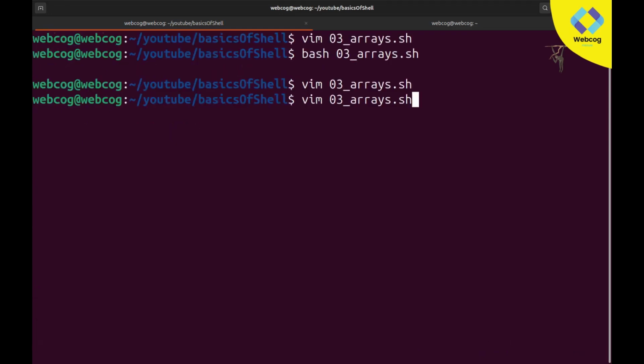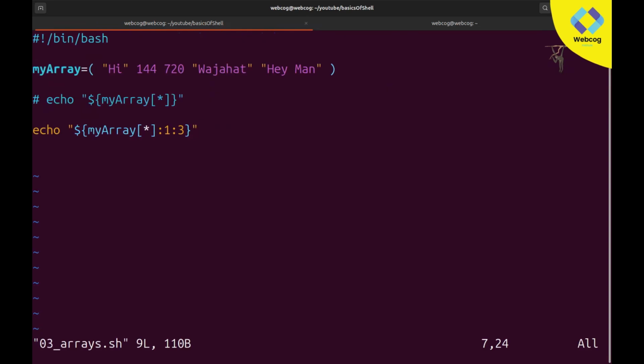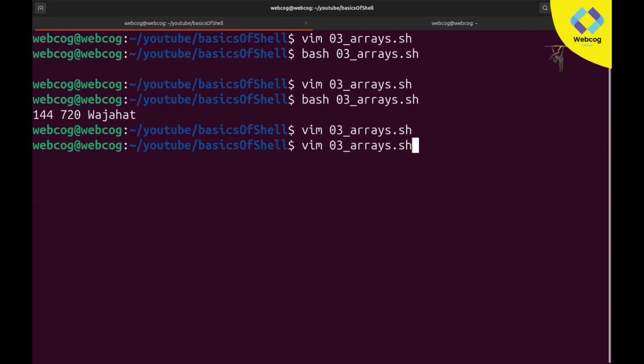Now if I save and run it again, you can see it's printing 144, 720 and Wajahat, because we declared a length of 3, like we need 3 values in the output, and our starting value is 1. So it starts from index number 1 and prints a total of 3 values. Same if you want to change your index number, like I want to print Wajahat and hey man. The index number of Wajahat is 0, 1, 2, 3, so here I am just going to change it to 3. I want to print Wajahat and hey man, only these two words. So their length is 2, so I will change it to 2, then save and run, and you can see it's printing Wajahat and hey man only.